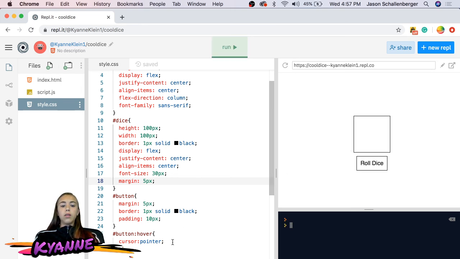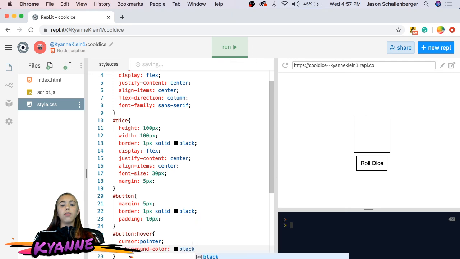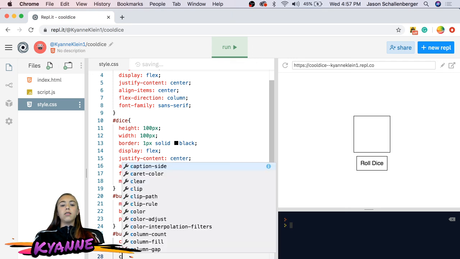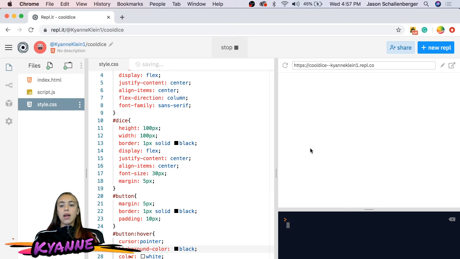Also, I want to be able to make this look cooler when you hover over it, not just have a cursor. So I'm going to change the background color to black and the color to white. Now, when we hover over it, it looks way cool.